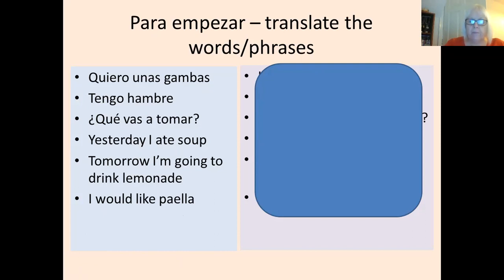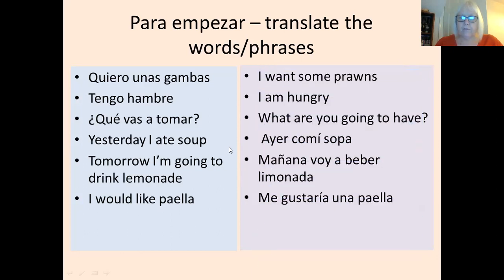interactions in the restaurant, but it also reminds you that you should now be using, when possible, 3 tenses. So present, preterite, and future. And the last one here, if you've remembered it, is a conditional. So let's have a look and see what you should have.